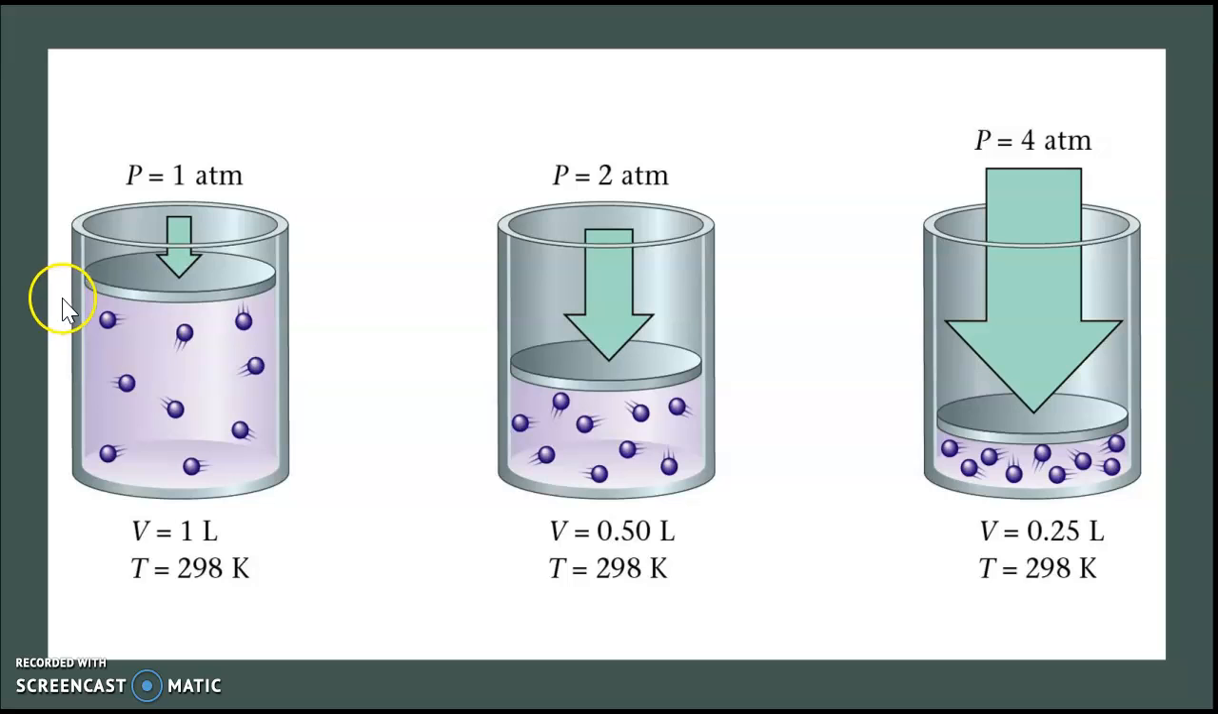Right here, our temperature is going to stay the same. Our volume here is 1 liter, so it's quite large, and we have a pressure of 1 atmosphere. We've increased the pressure to 2 atmospheres, but by doing so, we've decreased the volume. And over here, we've increased the pressure all the way up to 4 atmospheres, and inversely, we have decreased the volume.